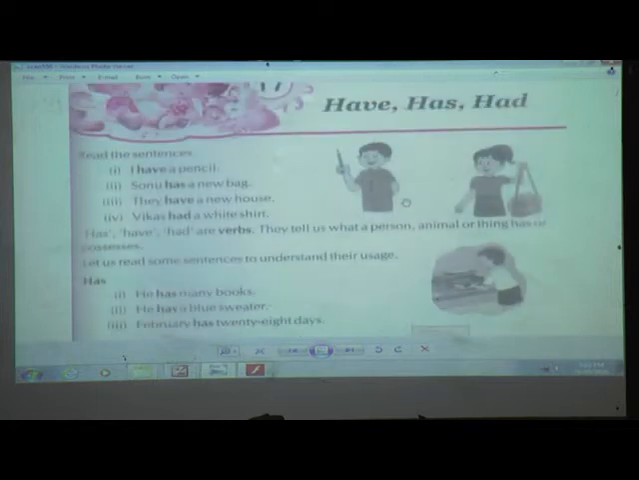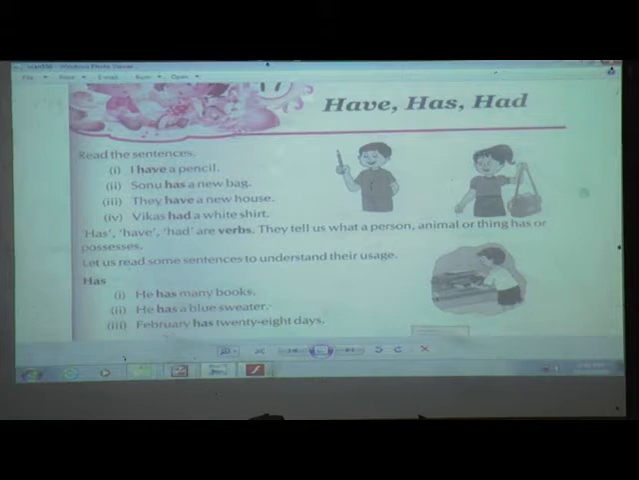So here some sentences they have given to us, that we will read. I have a pencil. Next, Sonu has a new bag. They have a new house. Vikas had a white shirt. Now here we can see this boy has a pencil. So this pencil belongs to whom? Yes, exactly, this pencil is of this boy.